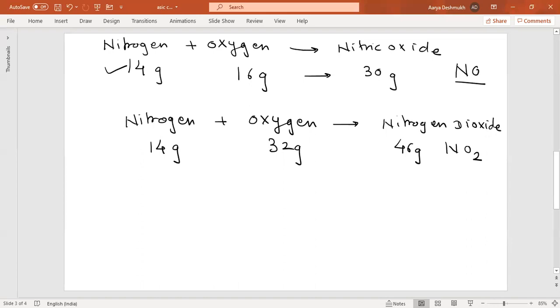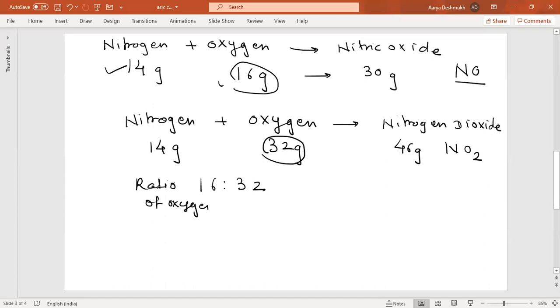So here again the ratio of 16 grams and 32 grams. Remember, this is the ratio of oxygen, 16 is to 32, that is 1 is to 2.